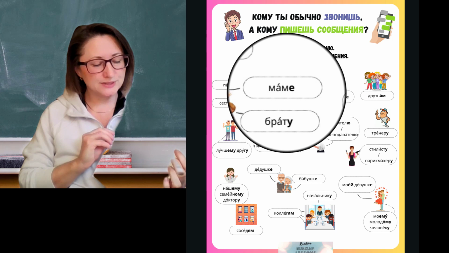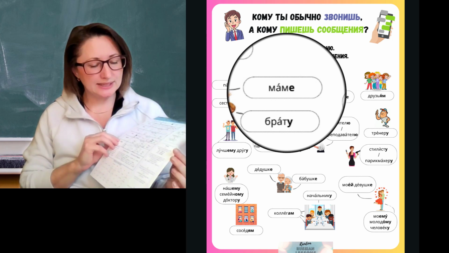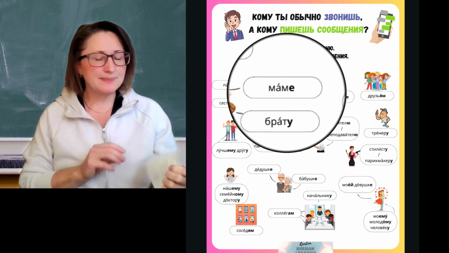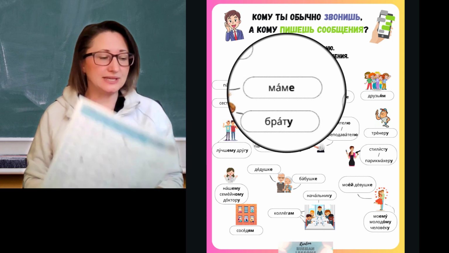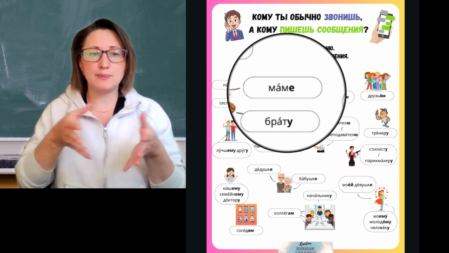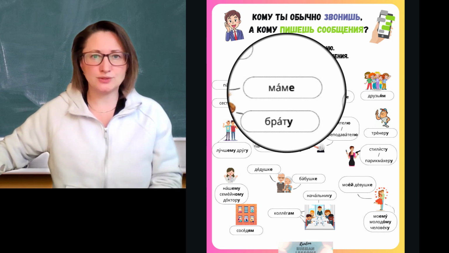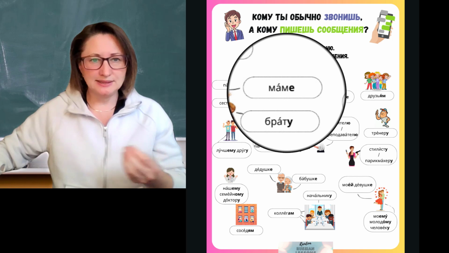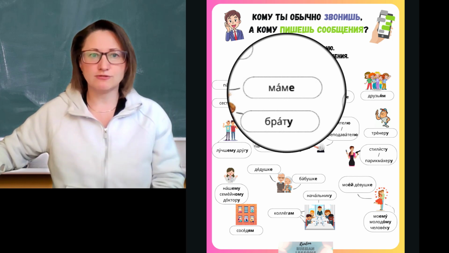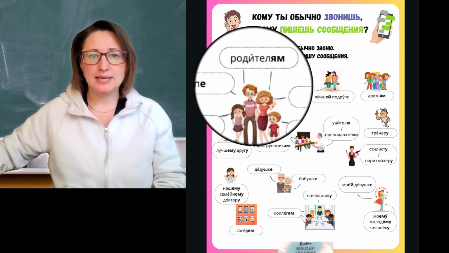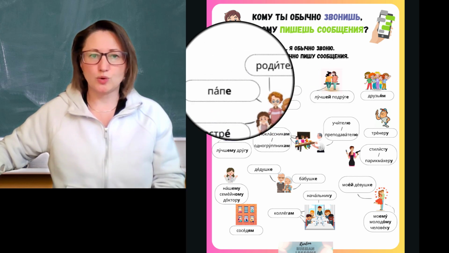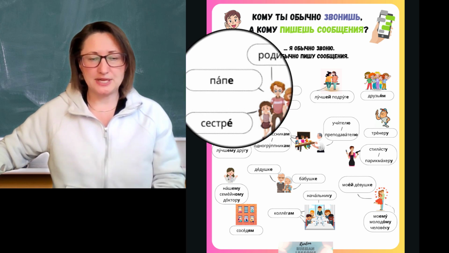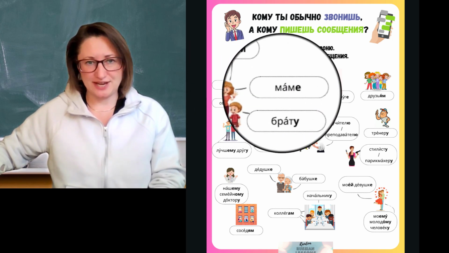On my chart for nouns, you have these notes right here. Note number 2 says that masculine nouns that end in a or ya actually change like the feminine nouns. That's exactly what we have here, because the word papa ends in a, it's still a masculine word. So everything that is connected to papa will be in masculine forms, but the word itself will be changing like feminine. That's why we have pape and mame, the same feminine endings, even though papa, pape is the masculine form, and mama, mame is the feminine form.